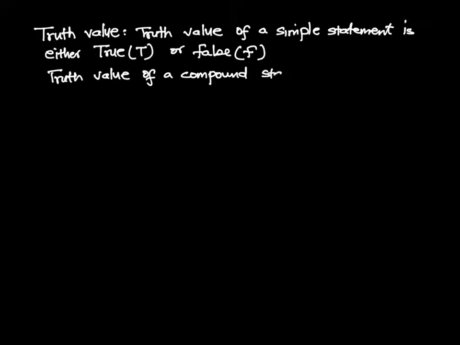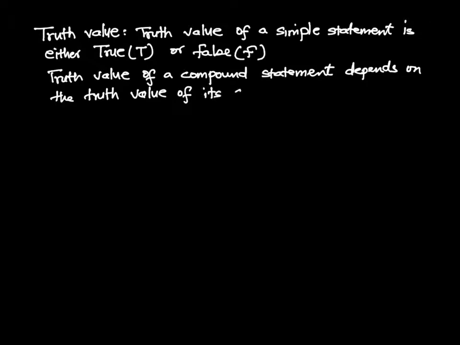Talking about the truth value of a compound statement: if it's a simple statement, then it's easy, right? Because it could be true or false. But if it's a compound statement, then it depends on what kind of truth value each statement has, and also what kind of connective we used. Is it and? Is it or? Is it negation? Is it if then, or is it if and only if? So it depends on that. So the truth value of a compound statement is a little more complicated than that of a simple statement.